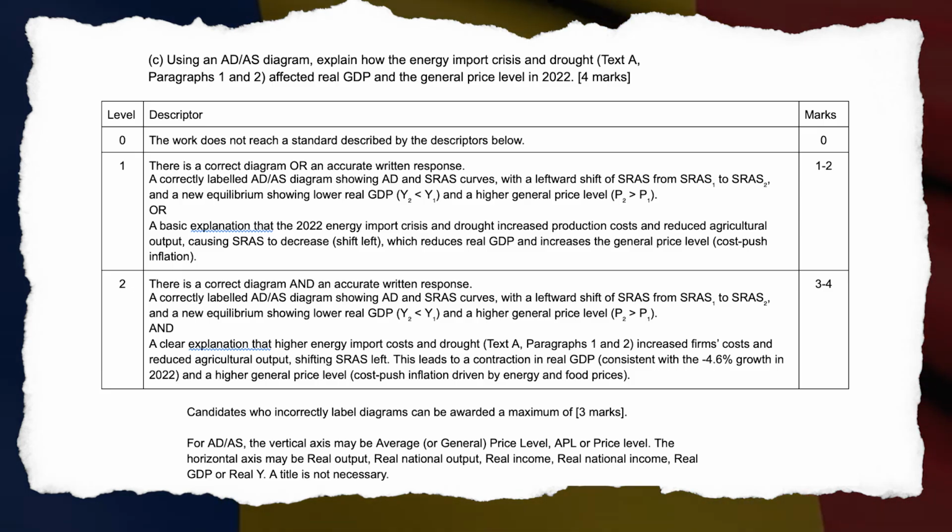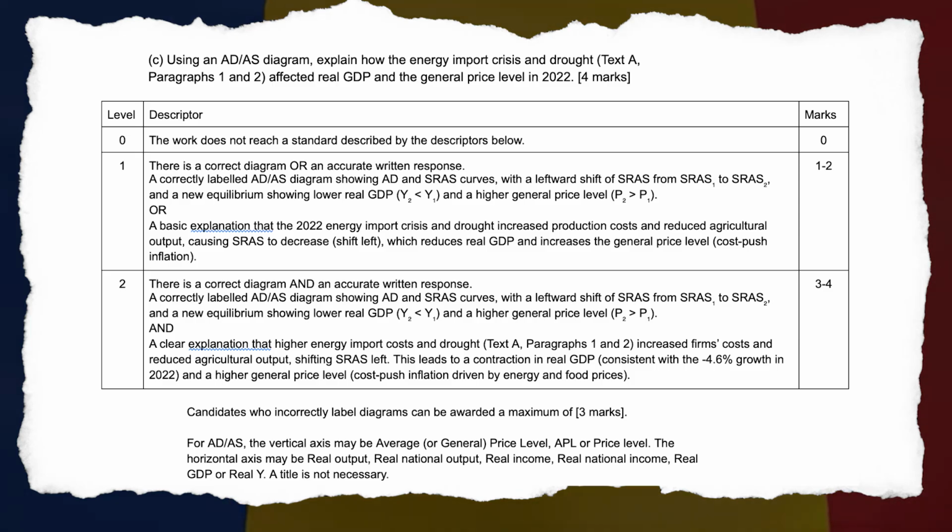Or, a basic explanation that the 2022 energy import crisis and drought increased production costs and reduced agricultural output, causing SRAS to decrease, shift left, which reduces real GDP and increases the general price level, cost-push inflation driven by energy and food prices. 1 to 2 marks.